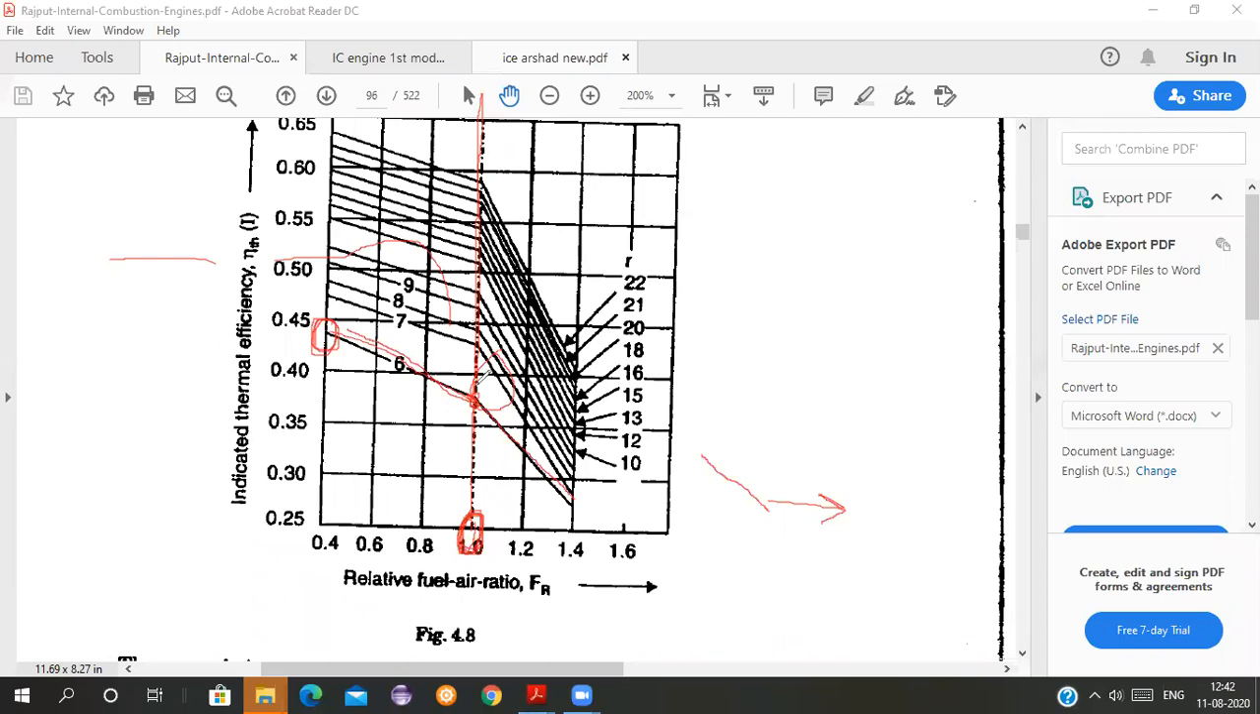That is why the stoichiometric air fuel ratio is shown for complete combustion of fuel. When you require more brake power, you have to compromise with the efficiency. Students, all of you are getting this? See, this is a very deep thing I am trying to explain to you.